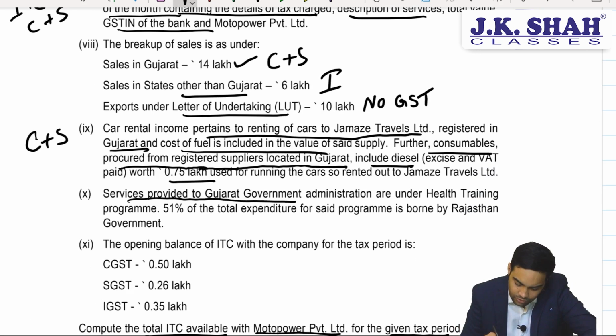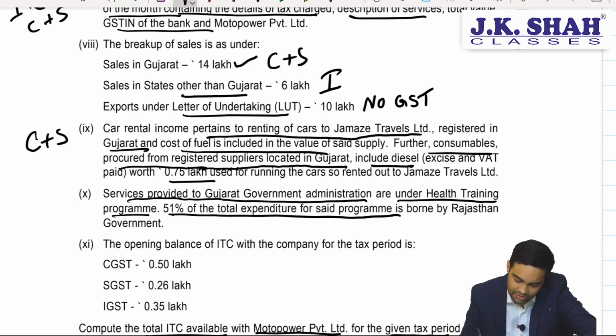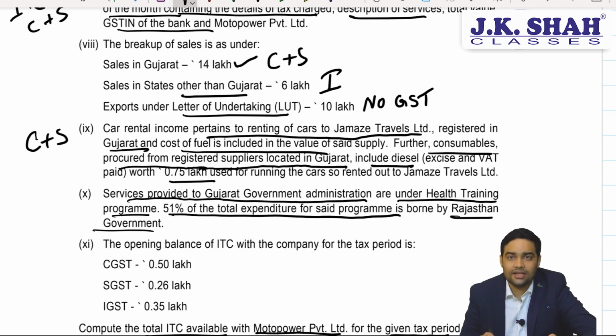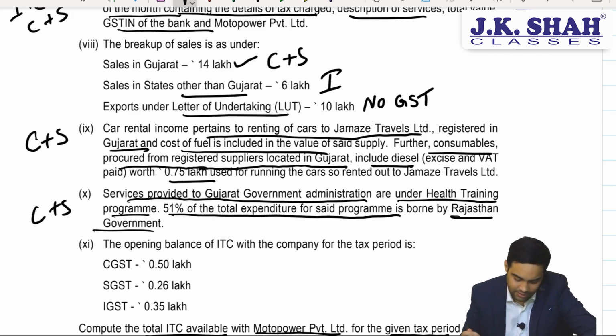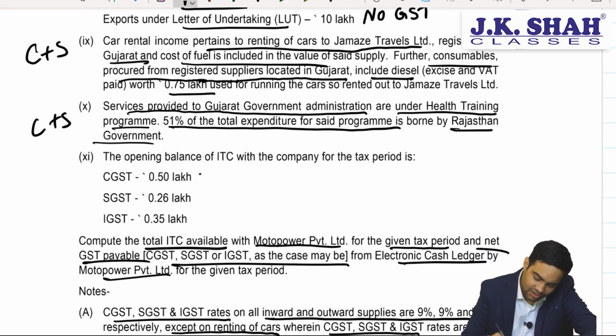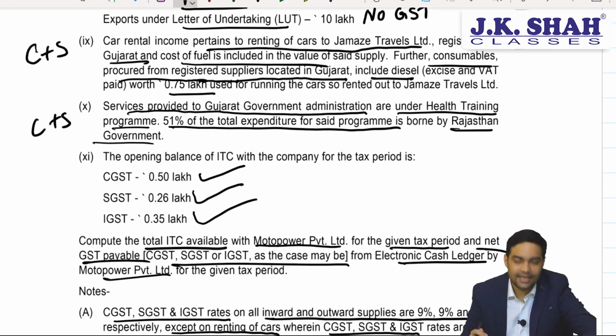Service provided to Gujarat government administration under health training program where 51% of the total expenditure is borne by Rajasthan government. Will it enjoy an exemption? No, you'll again be charging C+S on this. And then they have given you opening balance of CSI, which you will use in ITC.